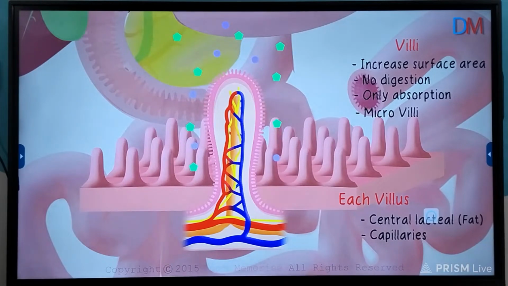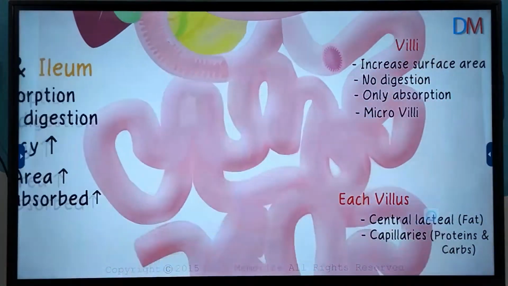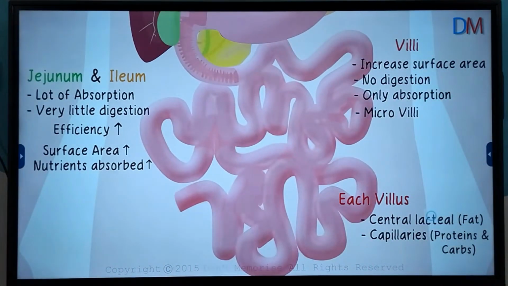Let me repeat it for you. Each villus has a central lacteal, and that central lacteal is surrounded by a network of capillaries. The broken down proteins and carbohydrates are absorbed directly into the bloodstream, directly into the capillaries. The fats are absorbed into the body through the central lacteal, and the proteins and the carbs through the capillaries. That's an overview of how the small intestine works.